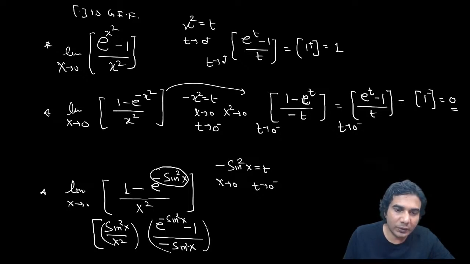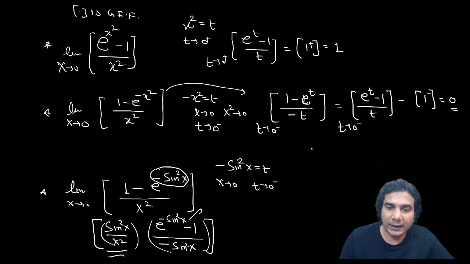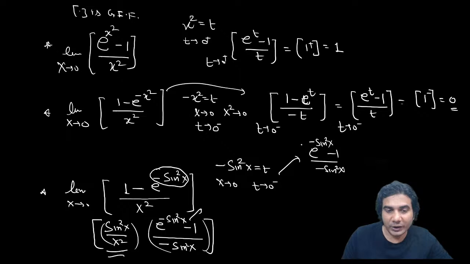So basically I've got two questions, okay? For this particular one I'm doing the substitution, but for the second one I'm not doing it, just to check. So do it separately. I just want to check whether it is e raised to minus sine square x minus 1 upon minus sine square x, whether it is 1 plus or 1 minus. Using this substitution separately we can check, and then we'll use it in the given question.